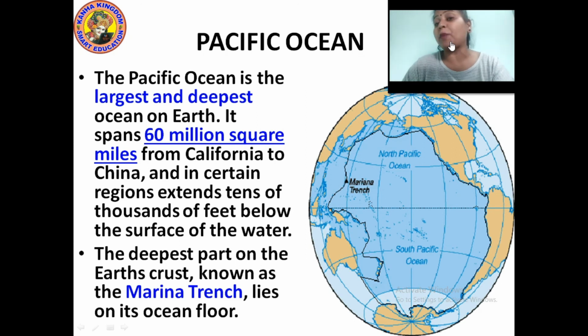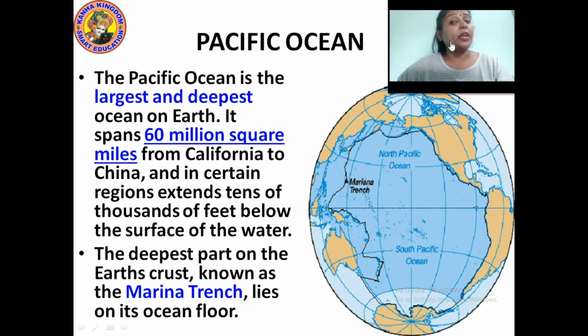The deepest part of the earth's crust is known as the Mariana Trench. It lies on its ocean floor, just like the floor on which we walk.